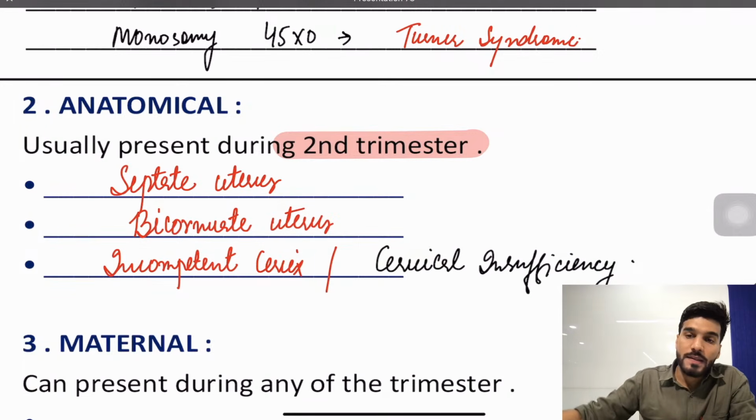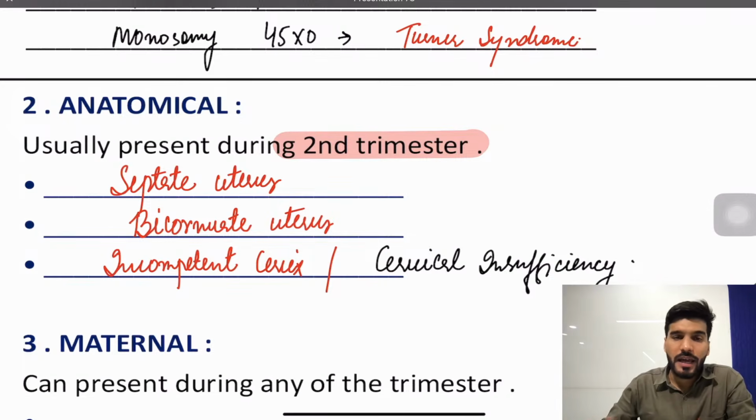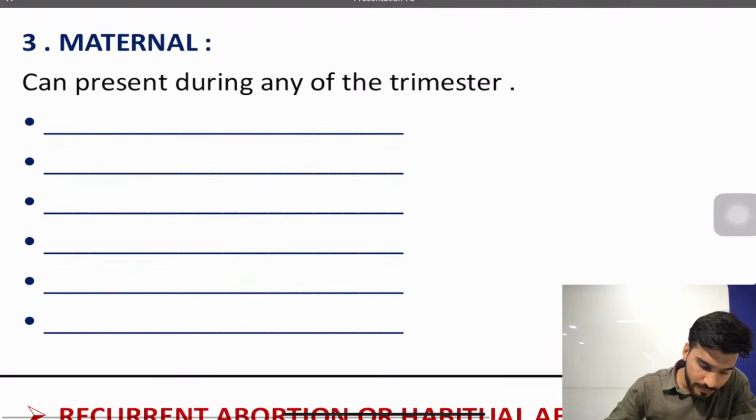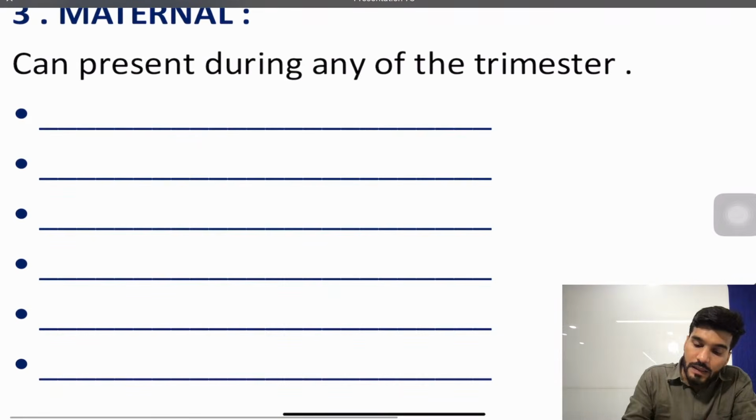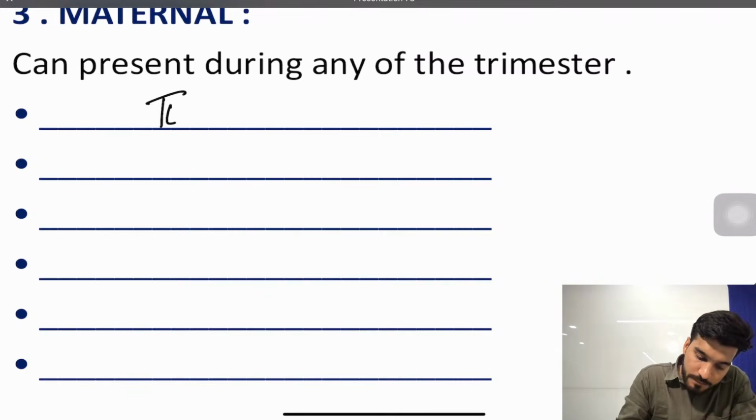Now maternal causes. This maternal cause can be present in any trimester. What can be the maternal causes? It can be infection, TORCH infection.